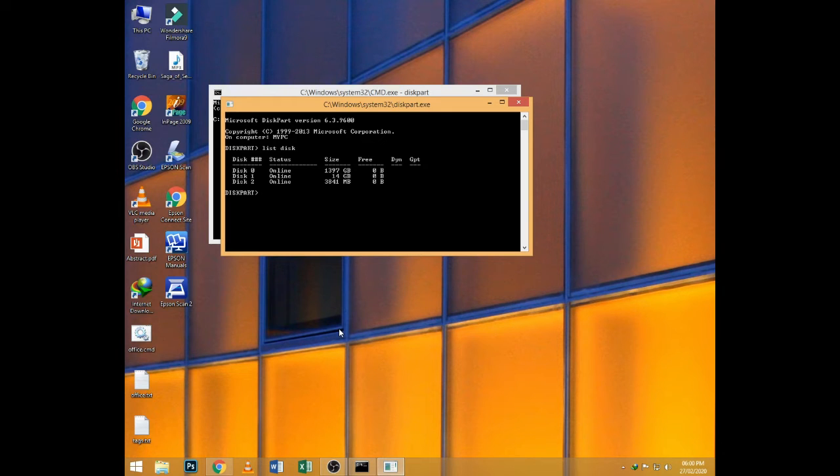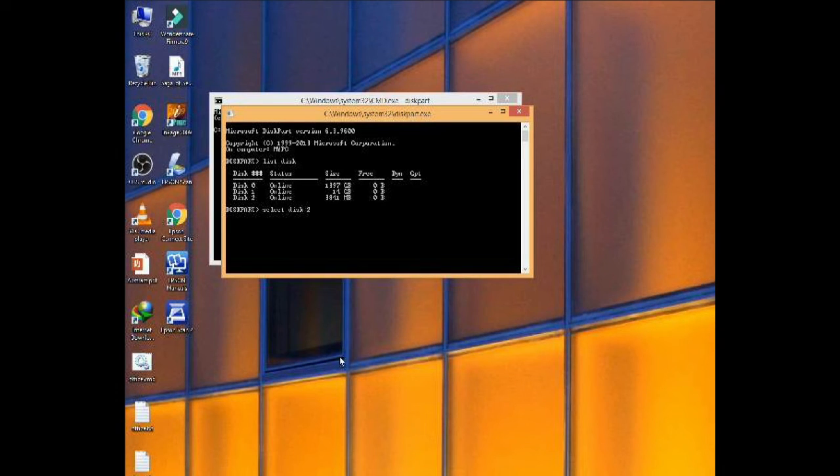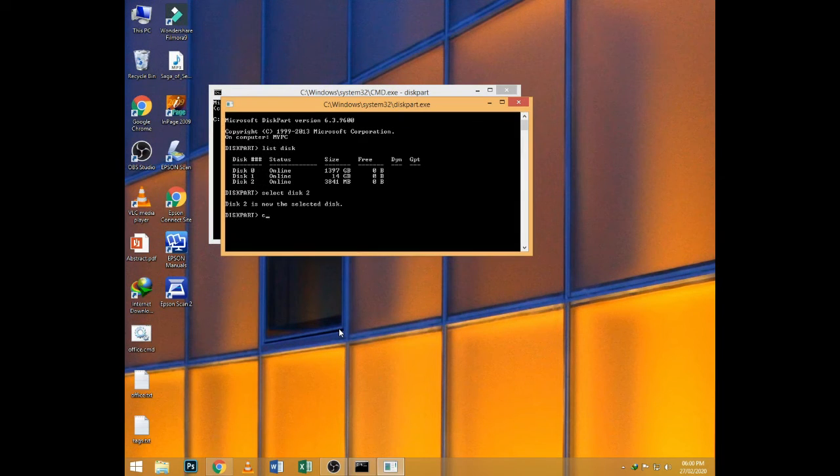A list of all storage devices connected to your computer will be displayed. After that, type select disk, followed by the number of your disk as it shows on your computer. Make sure you entered the number correctly, otherwise you may format your hard drive. After that, hit enter button. Type clean and press enter button, wait for it for a moment.